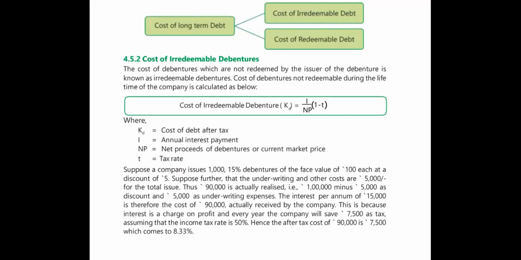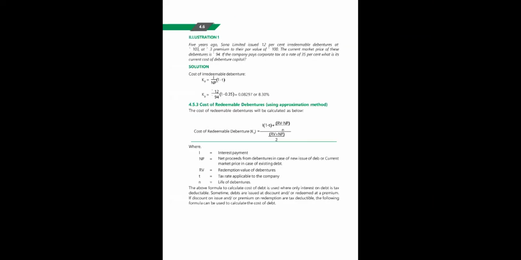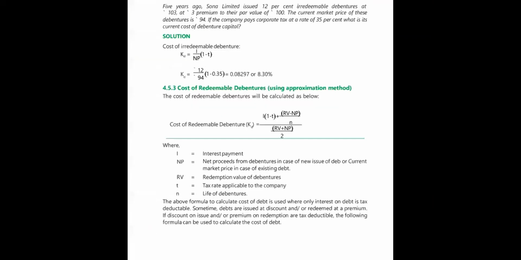This is because interest is a charge on profit, and every year the company shall save 7,500 as tax, because on 7,500, assume the income tax rate, let us take it as 50%. Hence the after tax cost is 7,500 on 90,000, which comes to 8.33%.